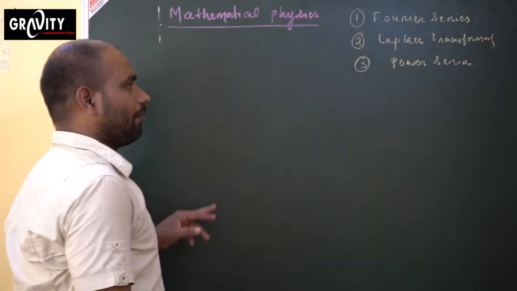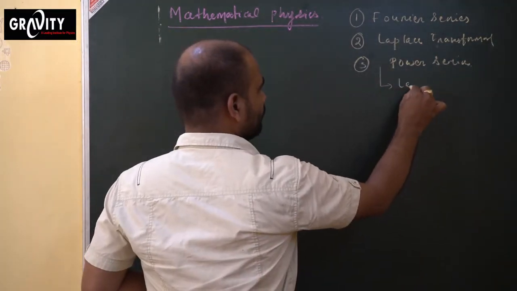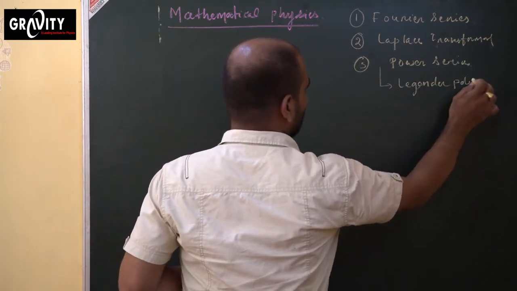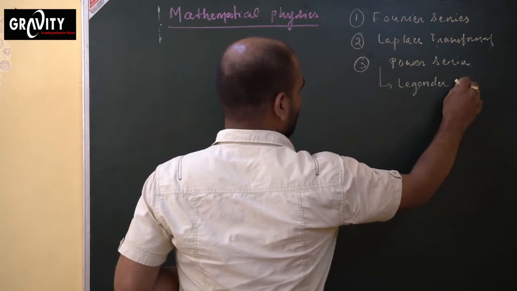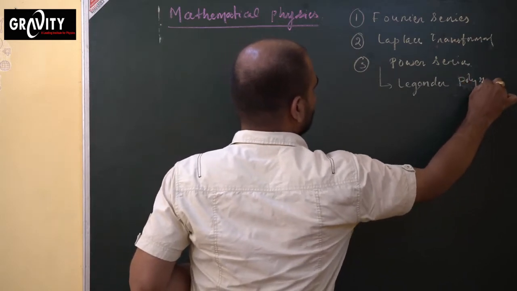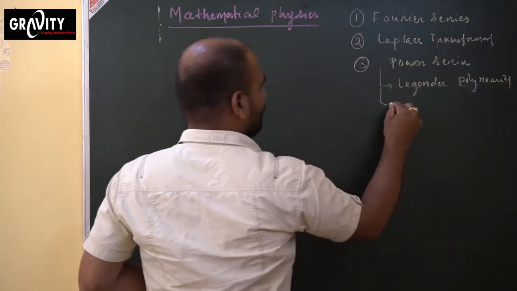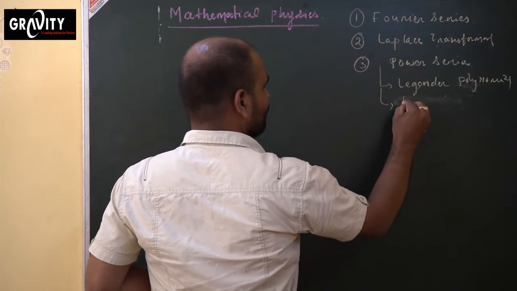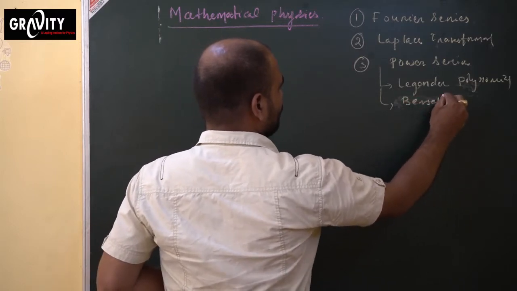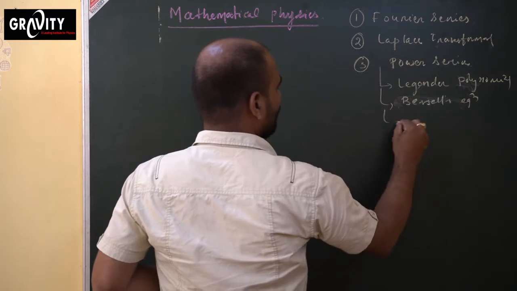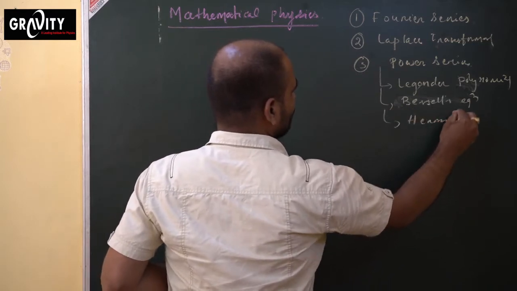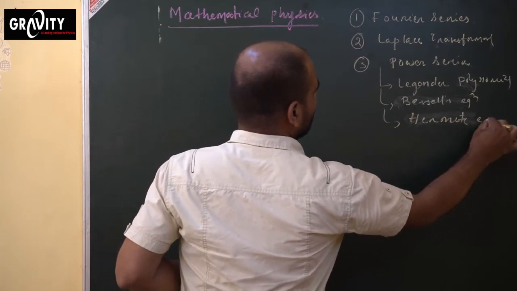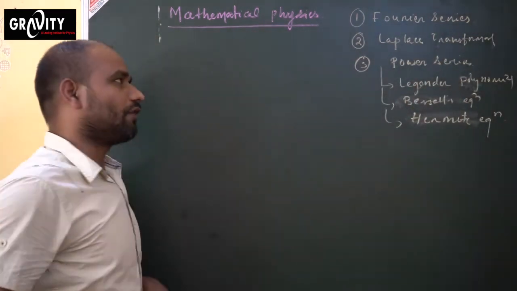Okay, and power series belongs to your Legendre polynomial, Bessel's differential equation, Bessel's equation, and Hermite equation. So these are equations, okay?